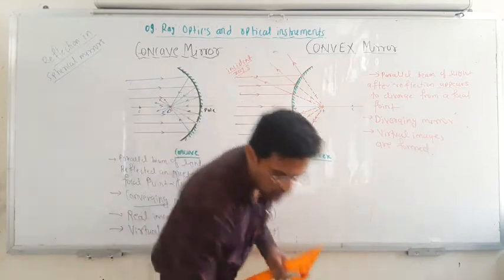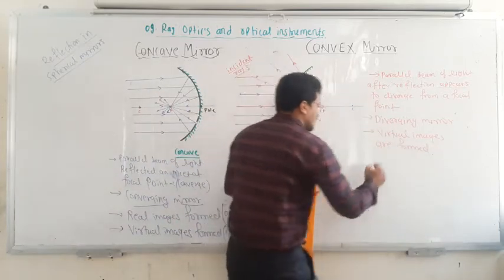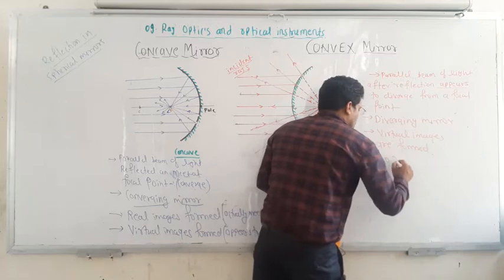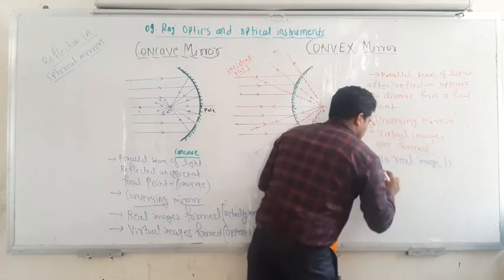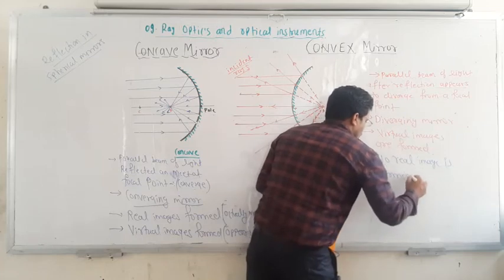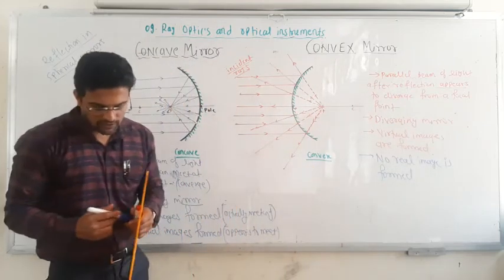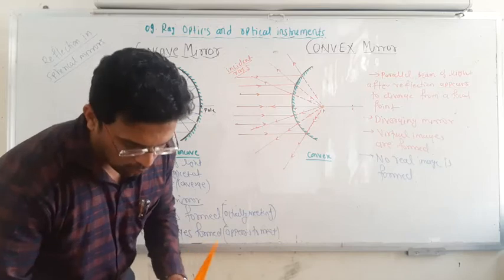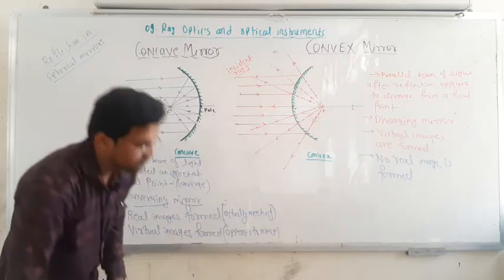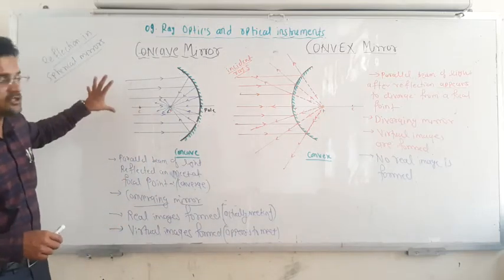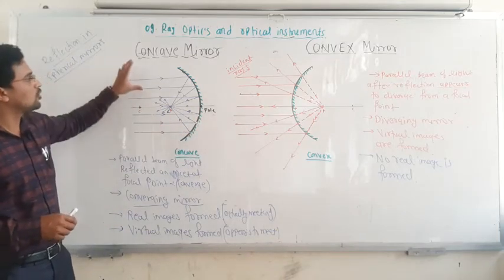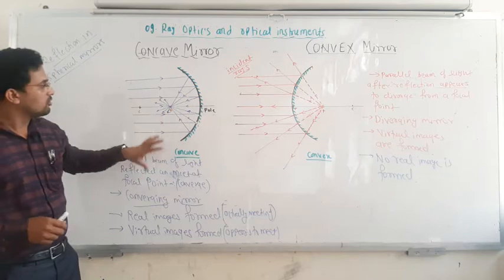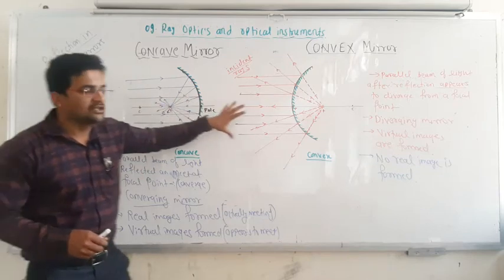In case of a convex mirror, no real image is formed. So this is how the reflection takes place in both the convex and concave mirror. I hope that you understood it well. Suppose they ask you to draw the reflection in the concave and the convex mirror, you have to just draw this diagram, how the reflection takes place.